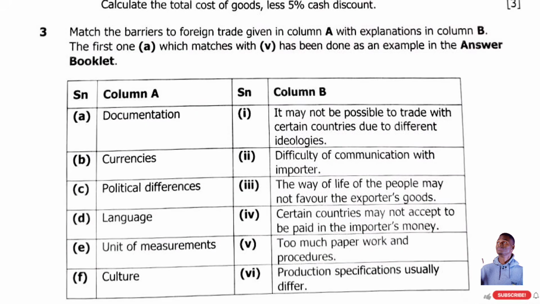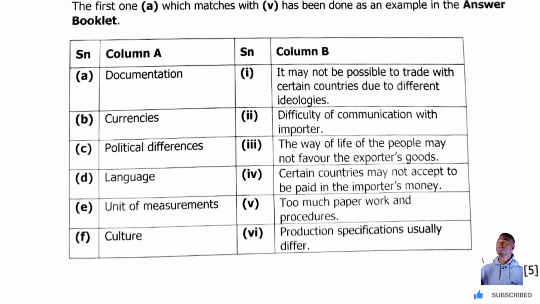All right, then currencies. So documentation is matched with 5. Then in currencies, it may not be possible to trade with certain countries due to different ideologies, not currencies. Too difficult communications with importers.